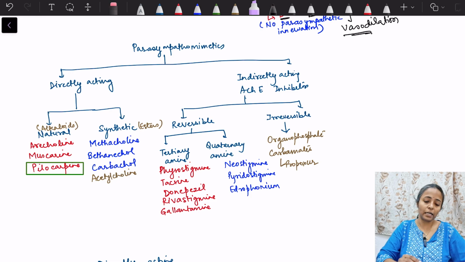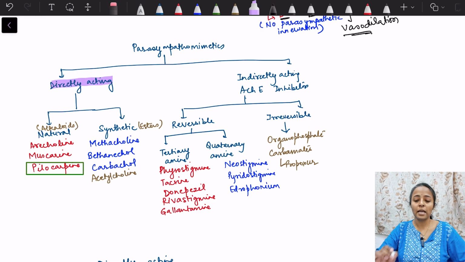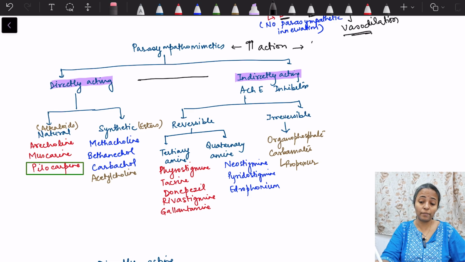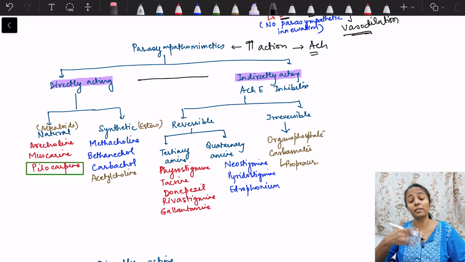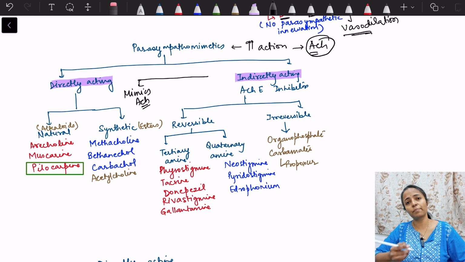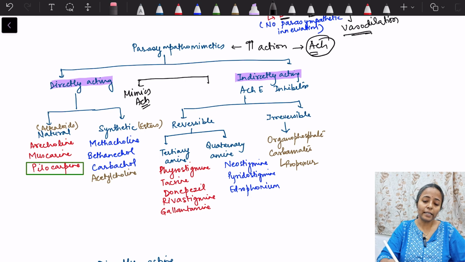So, we have directly acting parasympathomimetics and indirectly acting parasympathomimetics. Parasympathomimetics means I want increased action which is similar to that of acetylcholine. So I want increased parasympathetic action. For that, I can give some substance which directly mimics acetylcholine, anything which mimics acetylcholine and binds directly to its receptors and causes the action, or I can give